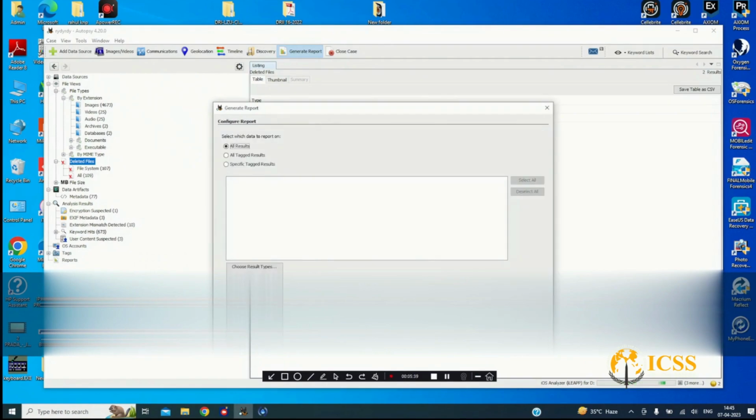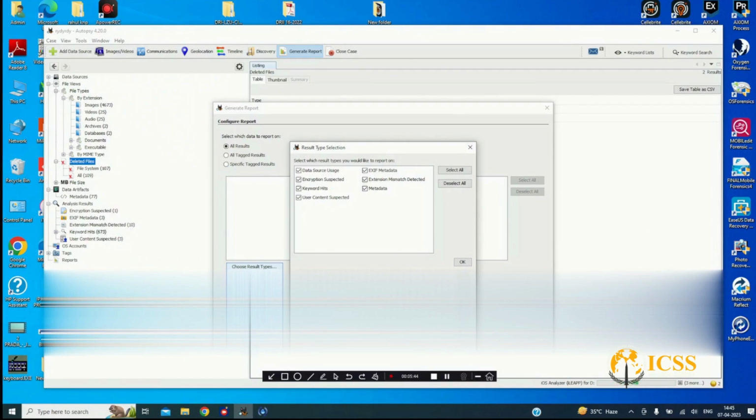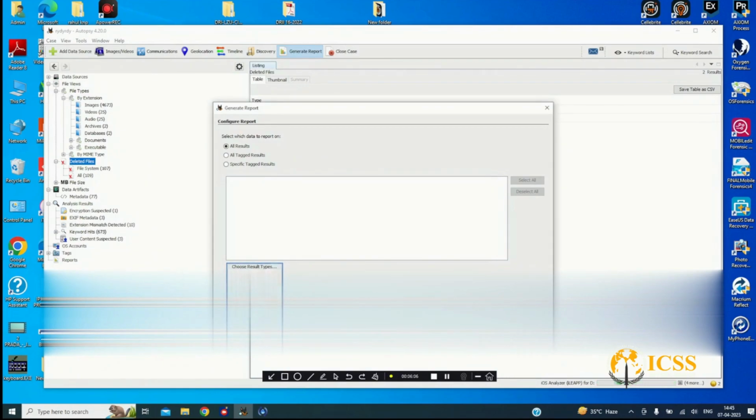Then you click the next, and then these are what type of data report we want. Okay, data source, uses encryption, suspected, if we want keyword hits, all these things are here. Which type of metadata is there, so which type of data we want. So you can click here, and when I click finish, it will start generating a report. Okay.